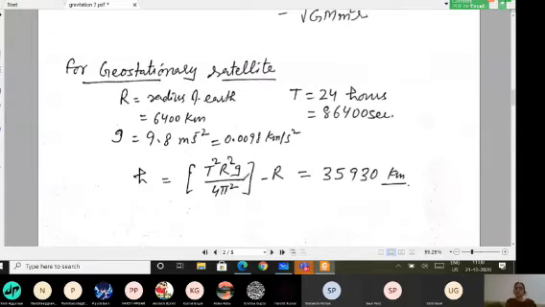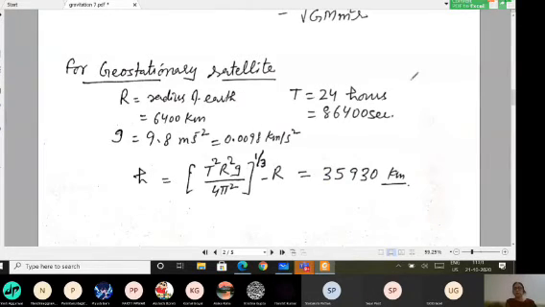So if you have to find the height of a geostationary satellite, I can find it simply by putting in the known values and keeping the time period equal to 24 hours. The time period of the satellite is 24 hours, which I can convert into seconds, and I can put the values in this formula of height, h equals (T squared R squared g divided by 4 pi squared) to the power 1 by 3, minus R.